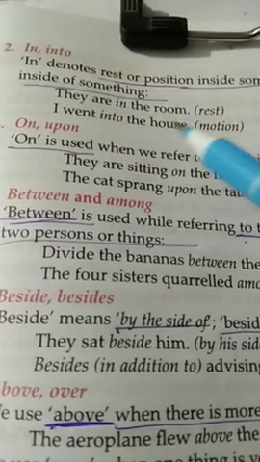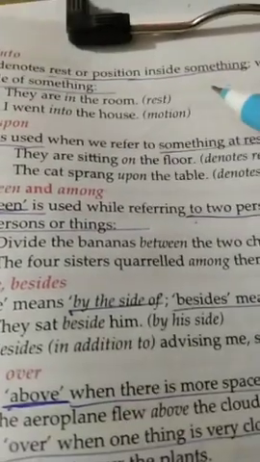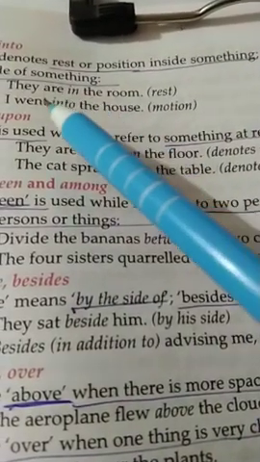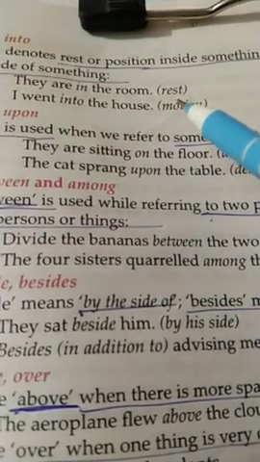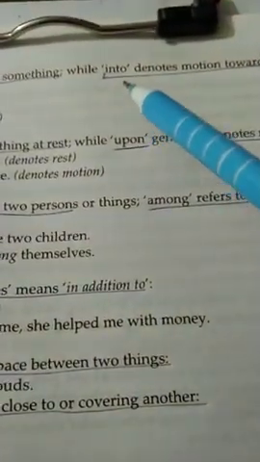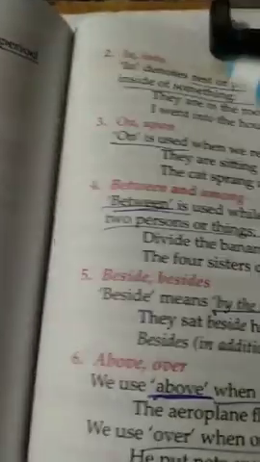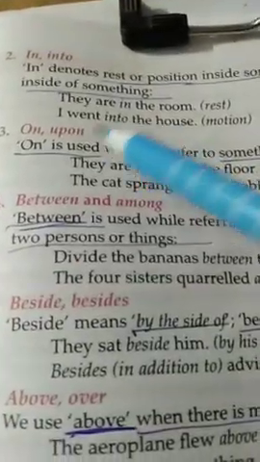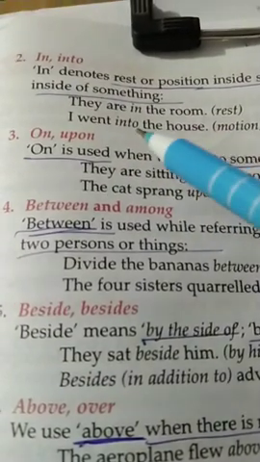So here it is the position of rest within, that is inside something. In refers to rest. And the second one is into. It denotes motion towards the inside of something. So here, I went into the house.